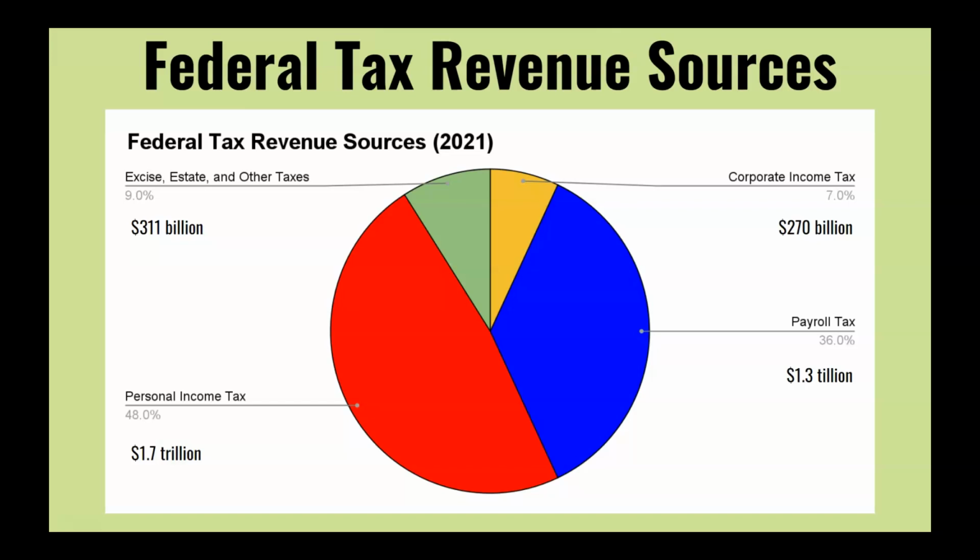The federal government gets the bulk of its income from two sources. Personal income tax, which is approximately $1.7 trillion in 2021. And the payroll tax, which is about $1.3 trillion. And by payroll tax, we're talking about Medicare and Medicaid and Social Security. There are other sources of income like the corporate income tax, excise taxes, estate taxes, and other things that are also sources of revenue for the federal government.